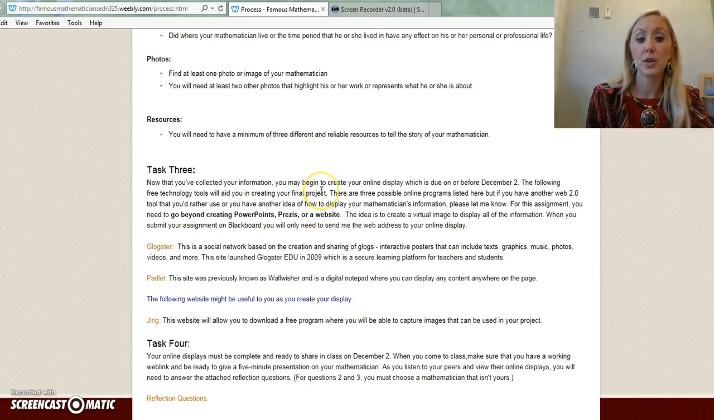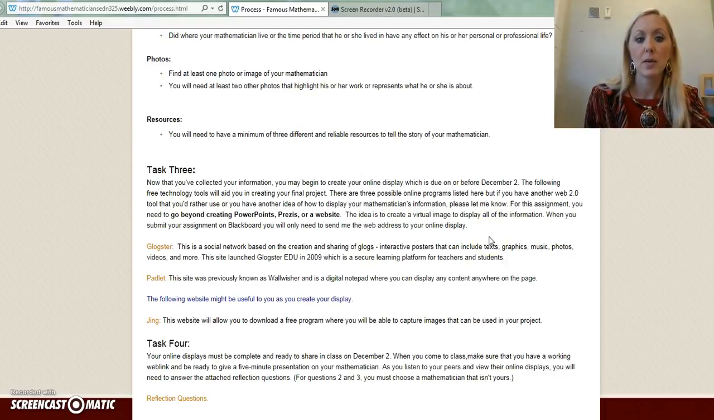So task 3, you can begin to create your online display, which is due on or before December 2nd. The following free technology tools will aid you in creating your final project. There are 3 possible online programs listed here, but if you have another Web 2.0 tool that you'd rather use or have another idea of how to display your mathematician's information, please let Dr. Hargrove know so that she can approve that. For this assignment, you need to go beyond creating just a PowerPoint, Prezi, or a website. The idea is to create a virtual image to display all of the information.